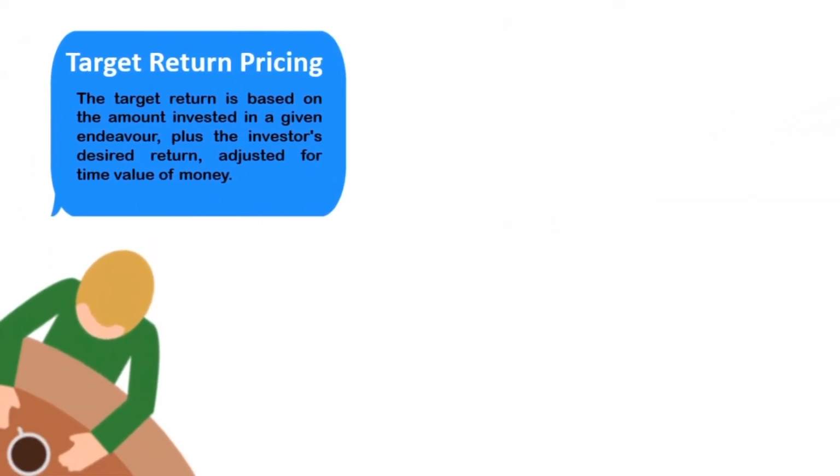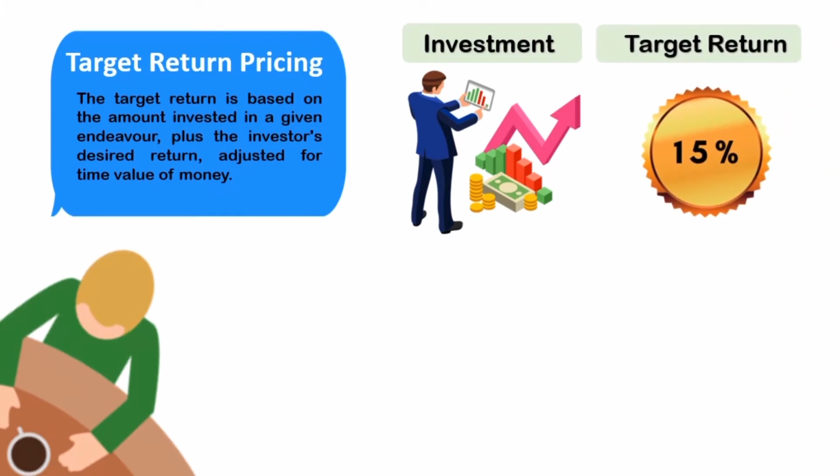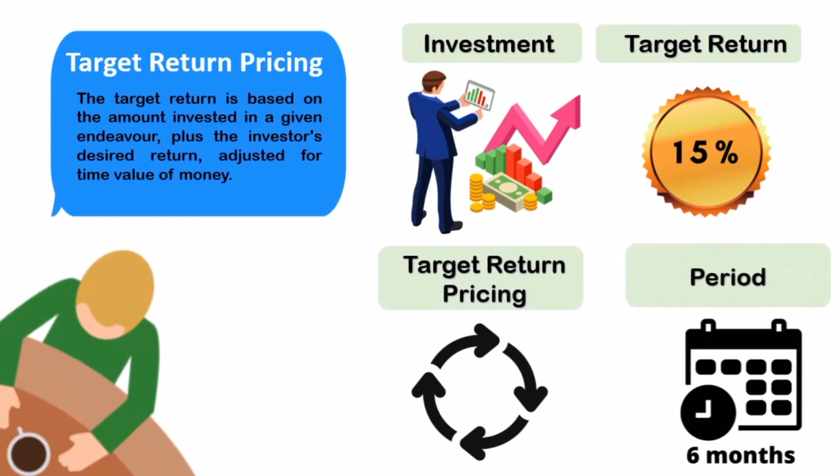Next, we move on to target return pricing. It is based on the amount invested in a given endeavor plus the investor's desired return adjusted for time value of money. We will look into the money that was invested in the product or services. Then you would set a target return, in this case about 15%. Then the target return pricing is set in a specified period of time.